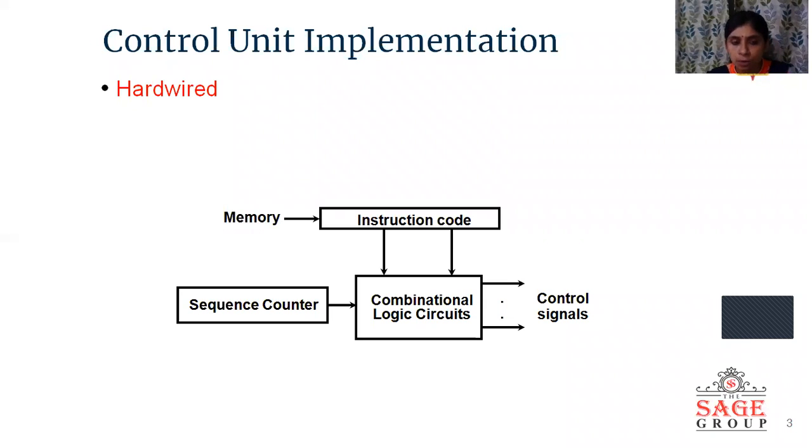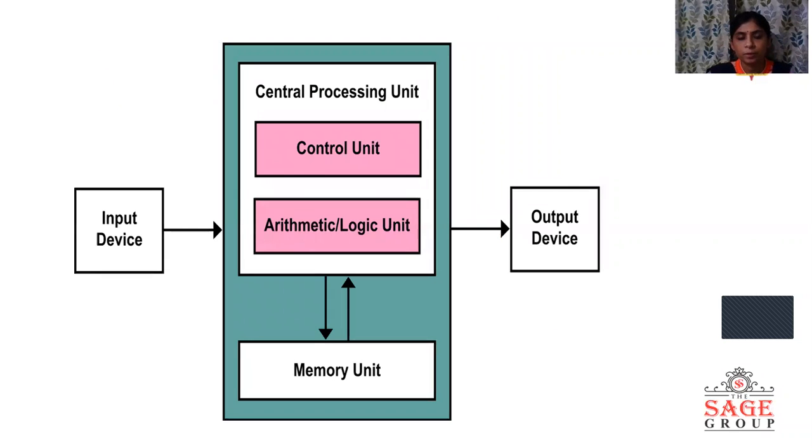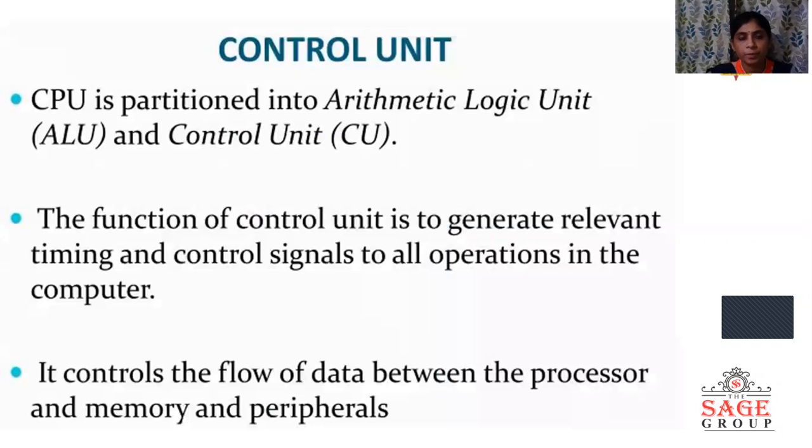A sequence counter is also used, and using this hardware, control signals are generated. The basic difference between hardwired and microprogram is that hardwired is hardware based and microprogram is software based. Actually, we want to discuss the control unit organization, which is hardware type.